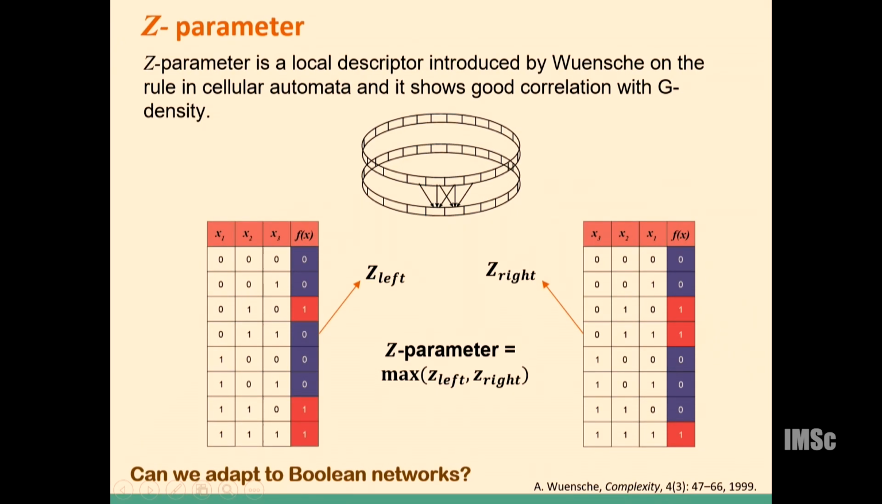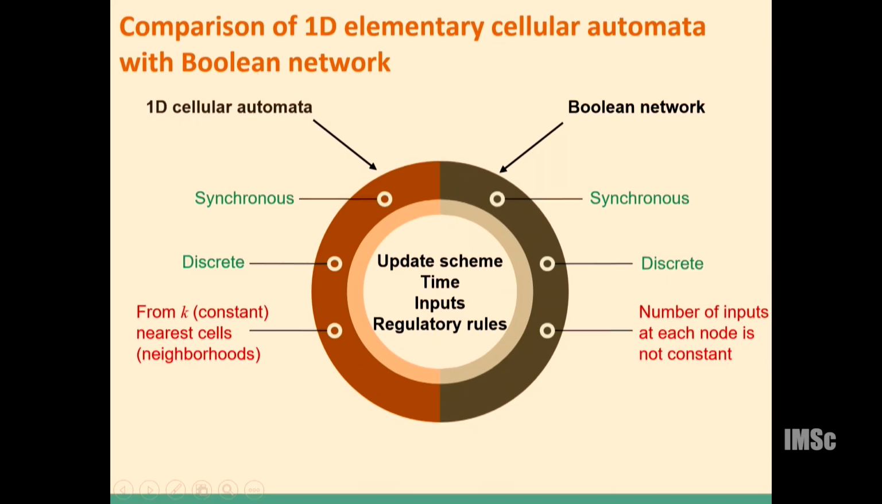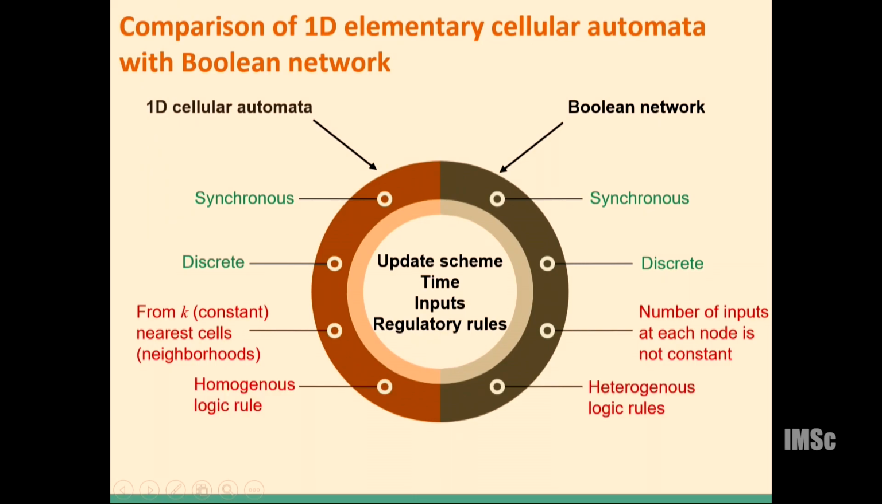But how do we adapt this in the case of Boolean networks? So we see some challenges. If we look at the similarities and dissimilarities between the features that distinguish these two dynamics, for both of them we have considered synchronous dynamics, and the time step is also discrete. That is what allowed us to directly adapt the global measures, like the G density or in-degree, without any constraint. But when we want to adapt something at the rule level, then we see